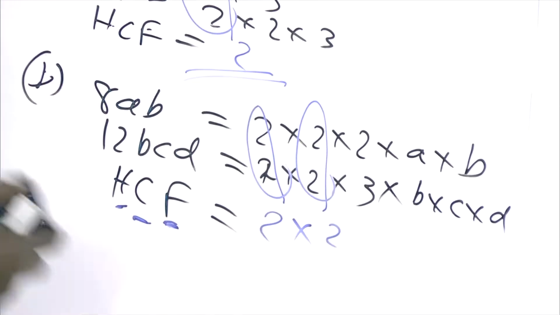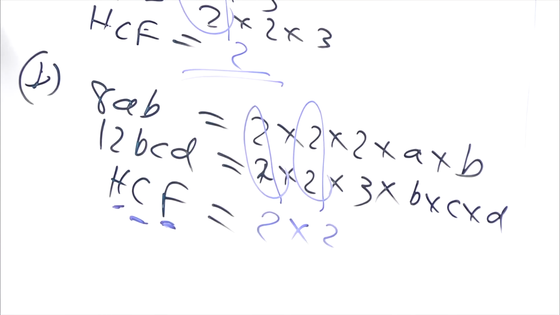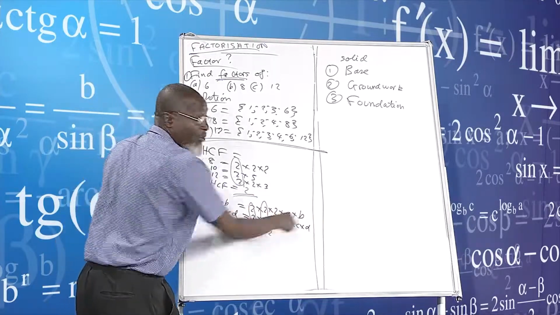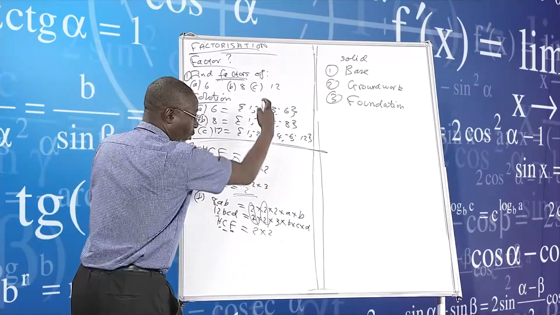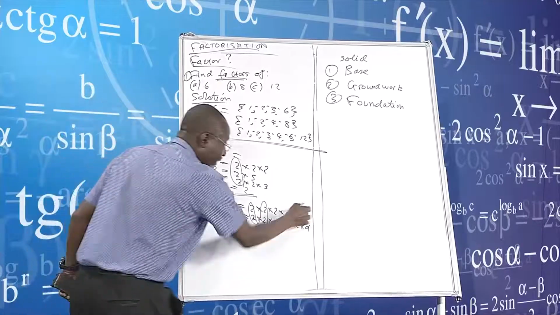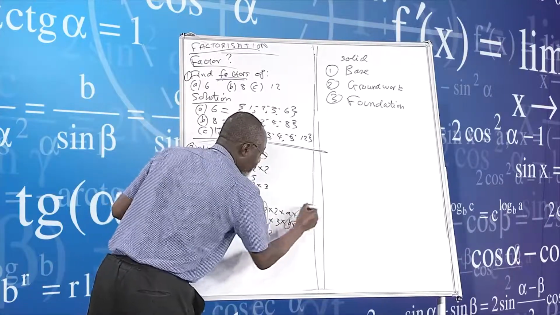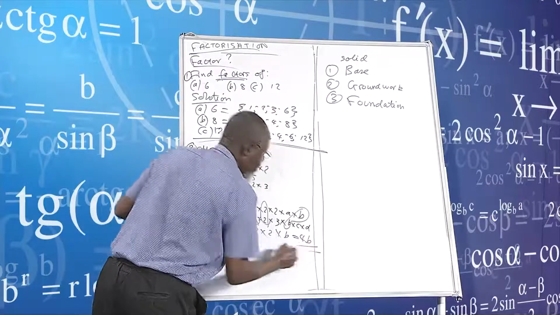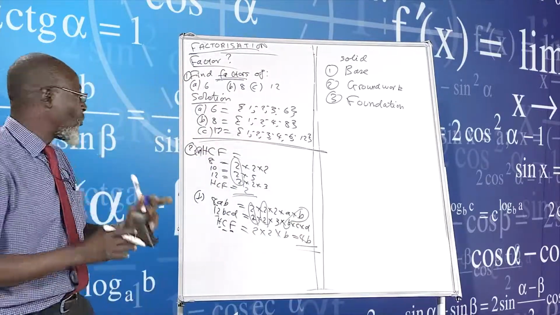But I haven't finished, because I haven't put the letters. Let us also look at the factors. I was looking at 12 and 8 only. Now, when you look at the letters, we are saying common factor: A, there is no A at the bottom. Right? B, there is B also here. So there is B and the B here. So times B. So the answer now becomes 4B. This is now the highest common factor.